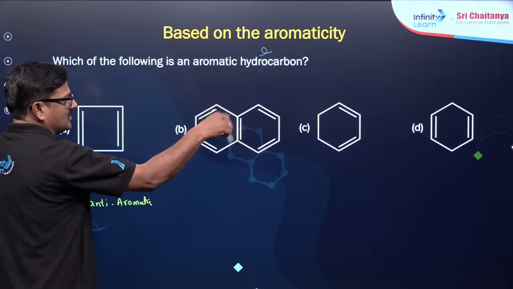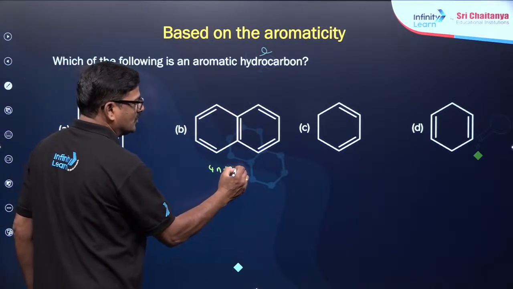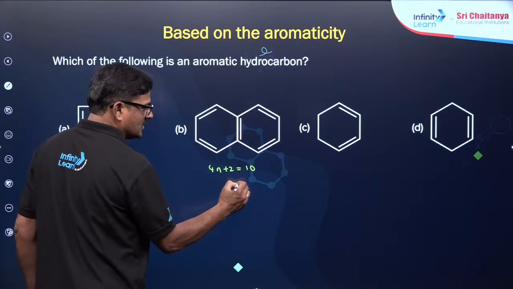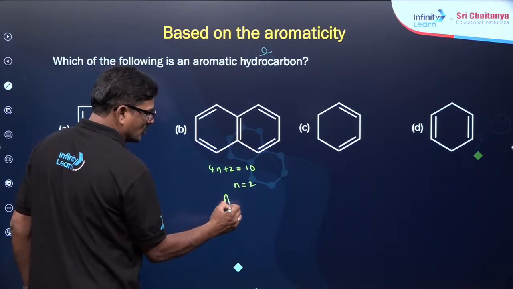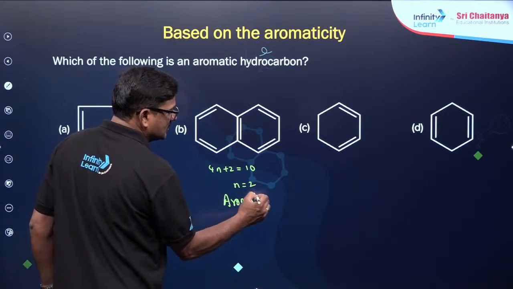It is a cyclic conjugated system, so 4n plus 2 is equal to 10 electrons, n is equal to 2. It is of course aromatic. It is aromatic, ठीक है?